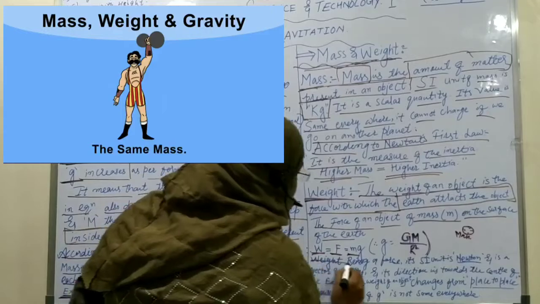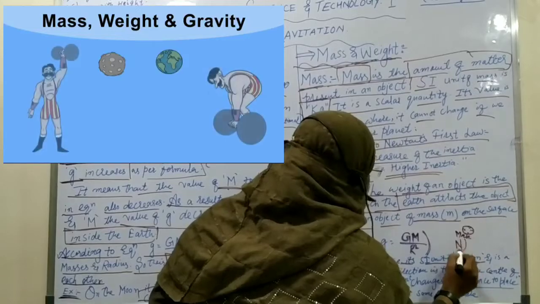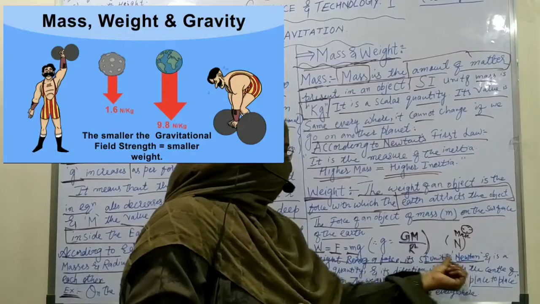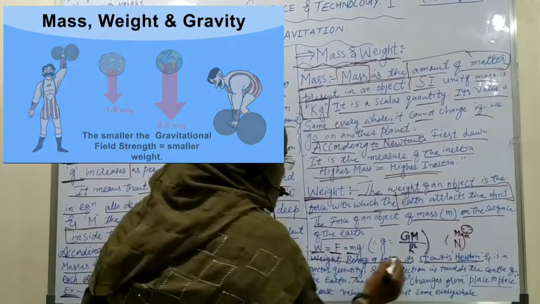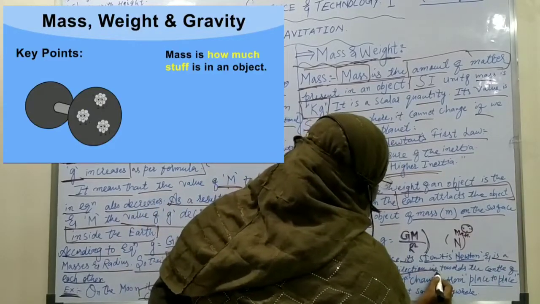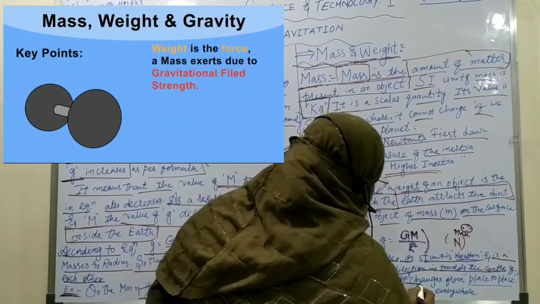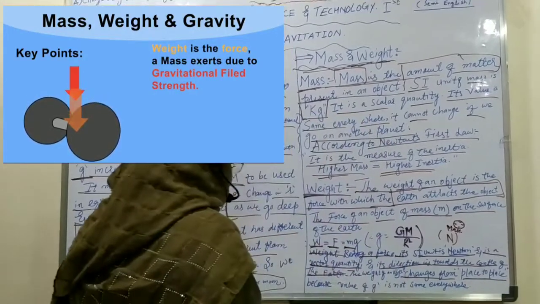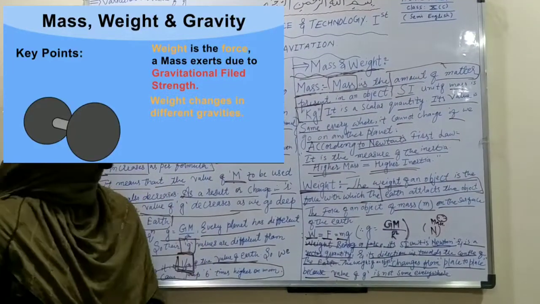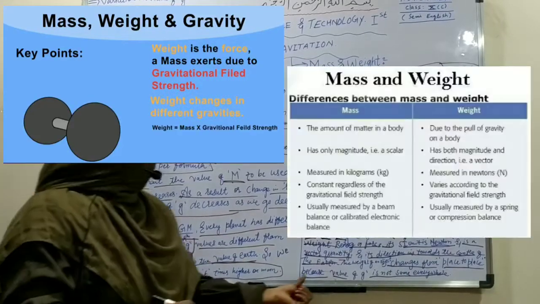Weight being a force, its SI unit is Newton. Weight being a force is a vector quantity, and its direction is towards the center of the earth. The weight of an object changes from place to place. Why? Because the value of g is not the same everywhere. So weight can change from planet to planet, place to place.